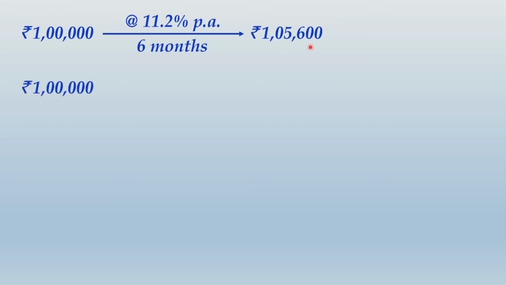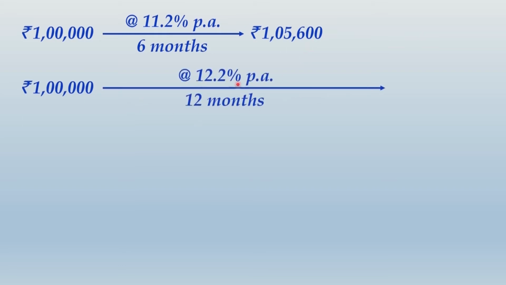However, if you borrow 1 lakh for a little longer period, that is for a period of 12 months, the applicable interest rate is 12.2% per annum, and that is applicable for 12 months, correct? Now what would be the maturity value or the future value of this 1 lakh? If 1 lakh is borrowed at 12.2% for 12 months, it will have a maturity value of 1,12,200. Do you understand one thing, that both of these values are the present values, and this is the future value after 6 months, and this is the future value after 12 months from now.